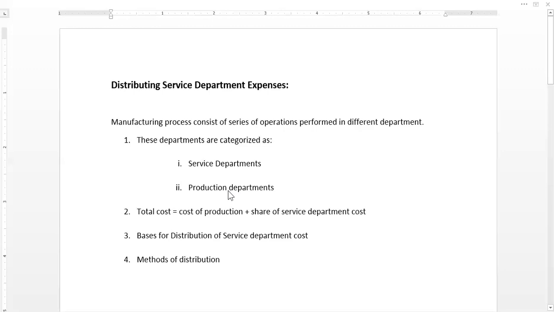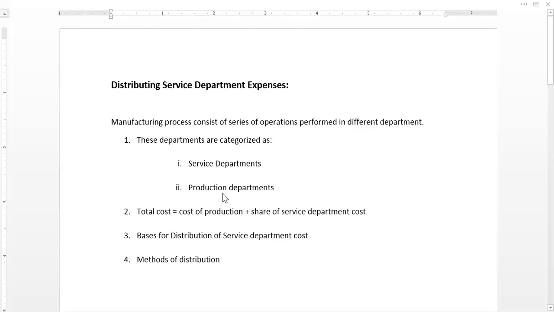Here, the concept discussed is the cost incurred in the service department and the cost incurred in the production department. The question here is whether to just charge the production department cost to the products, or to add the service department cost to the product line cost allocation, because without the help of service departments, the production department will not be able to manufacture the products in a perfect way. So there comes a need to decide about both costs for the calculation of the product cost.